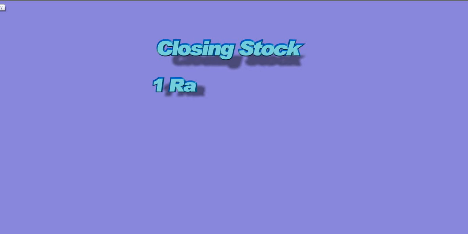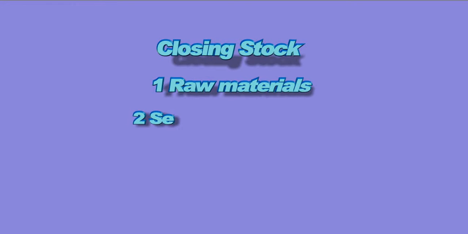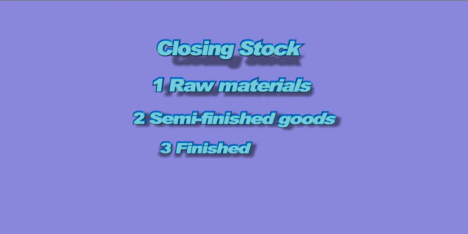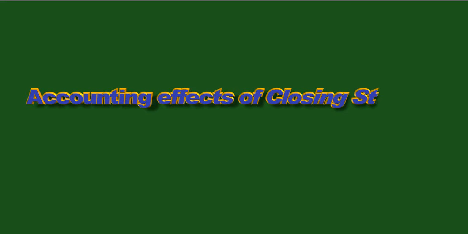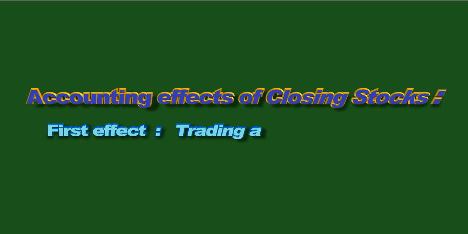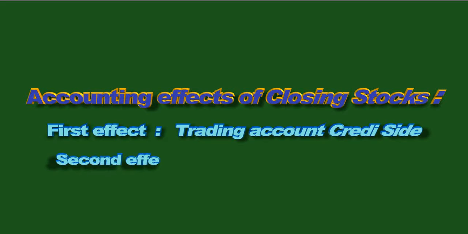First of all, closing stock. Closing stock means raw material, semi-finished goods, finished goods, etc. are included in closing stock. First effect, trading account credit side. Second effect, balance sheet asset side.